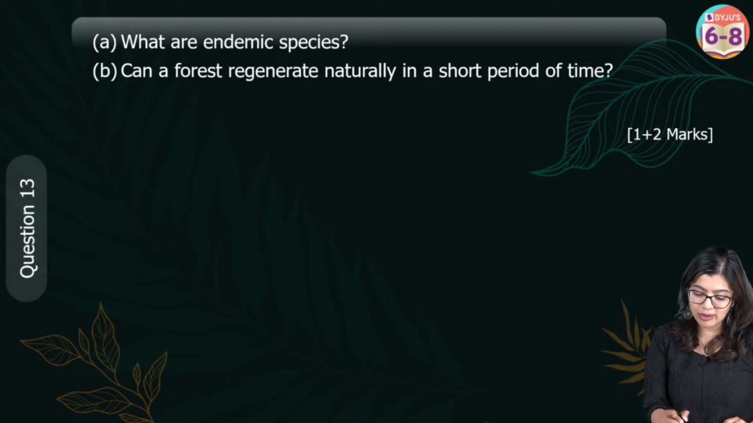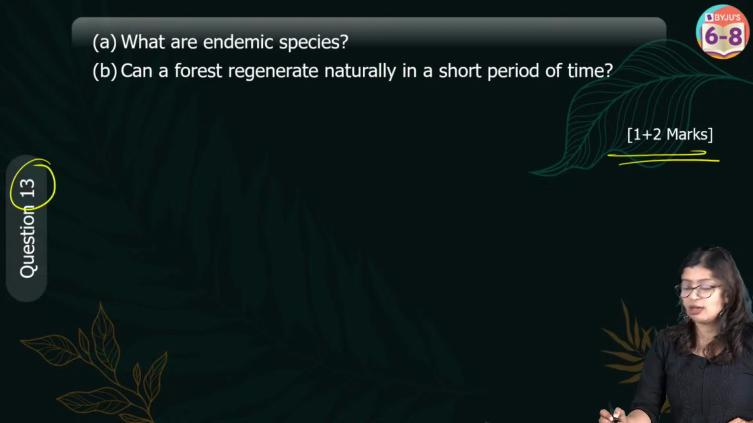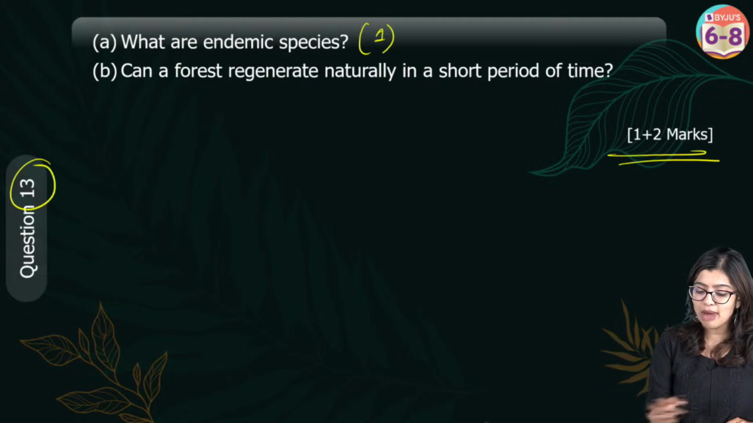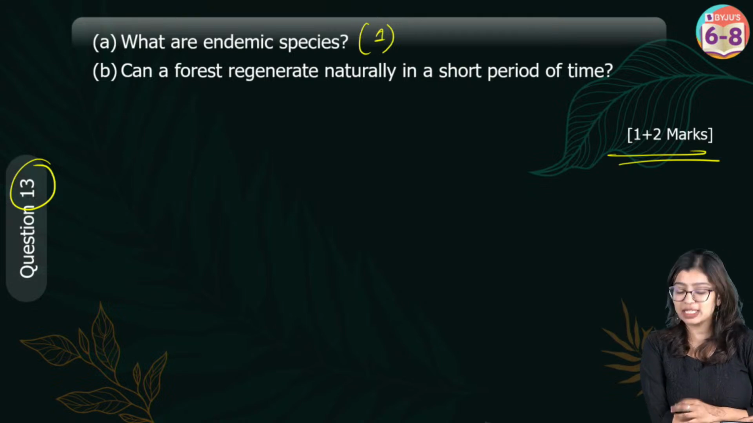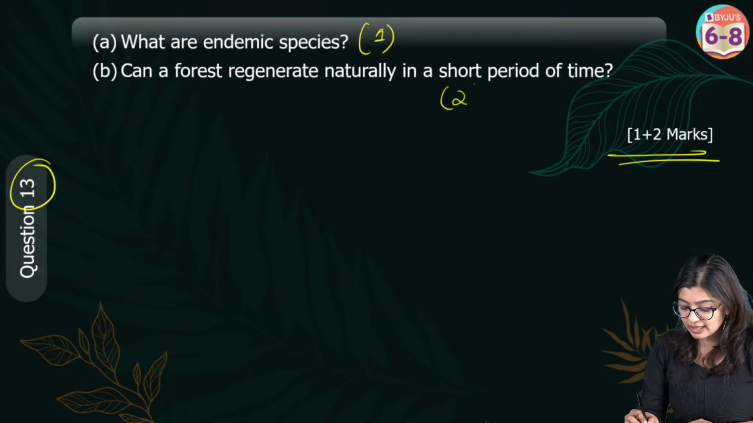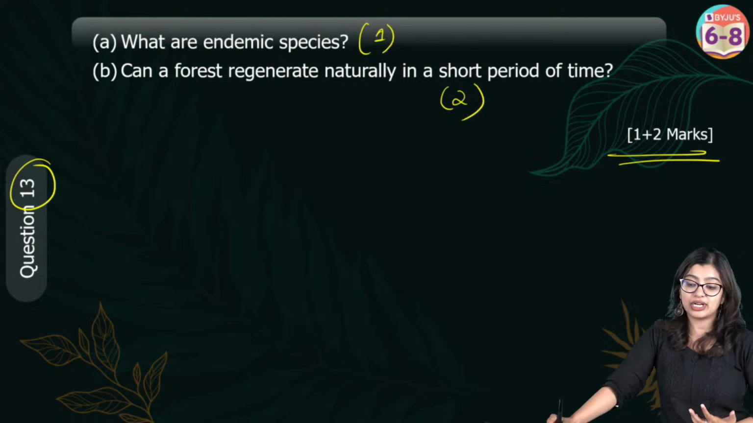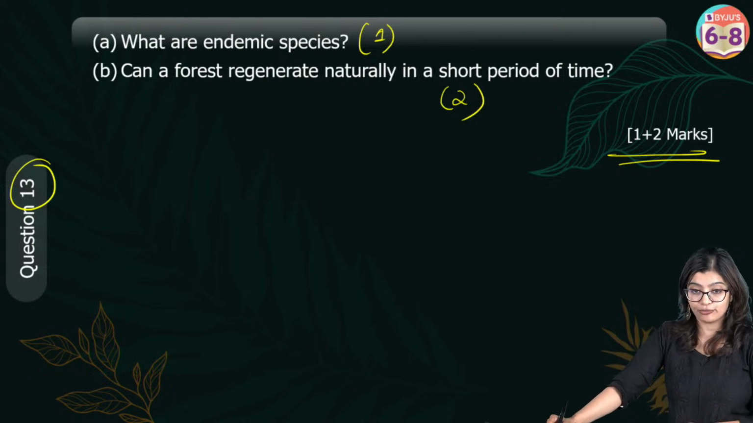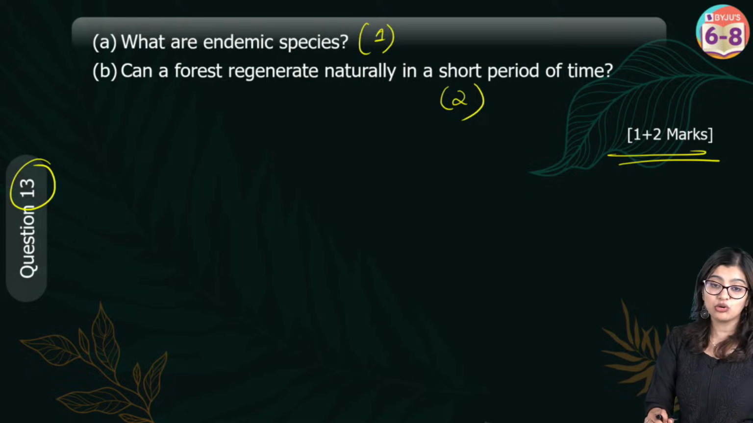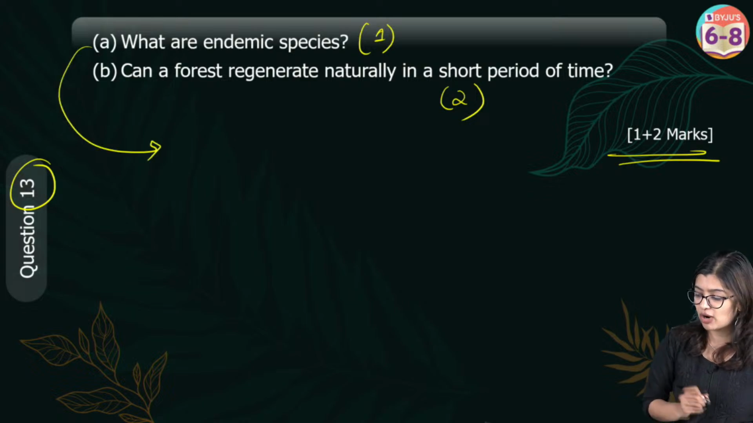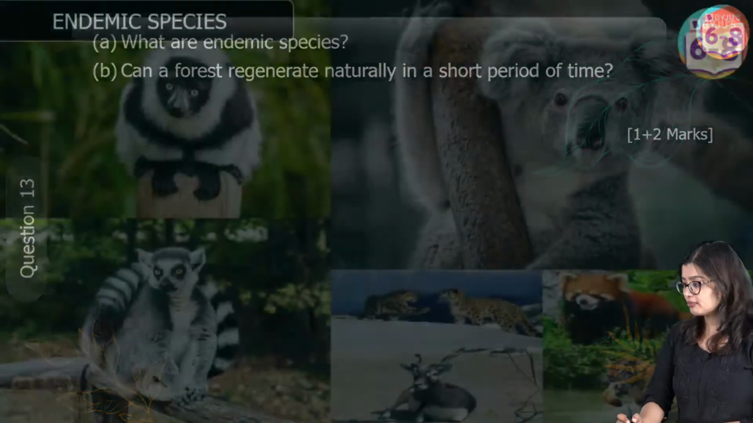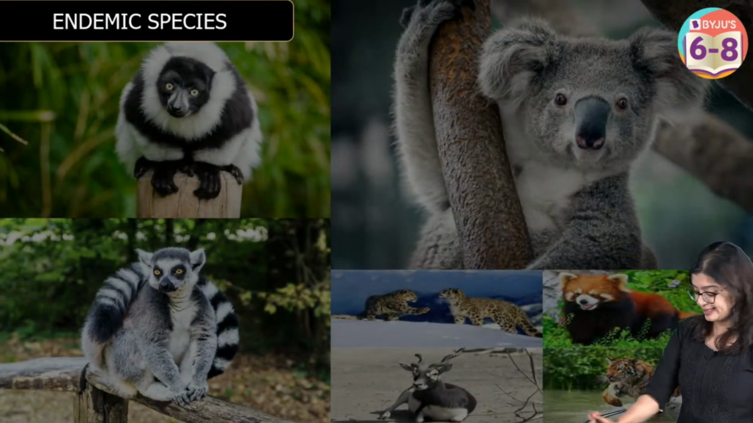Okay. Now let's move on to question number 13, which is again a 3 mark question. 1 mark for telling me what are endemic species, and 2 marks for telling me can forests regenerate naturally in a short period of time. So here, these are 2 questions. First, can you tell me what are endemic species? What are endemic species?